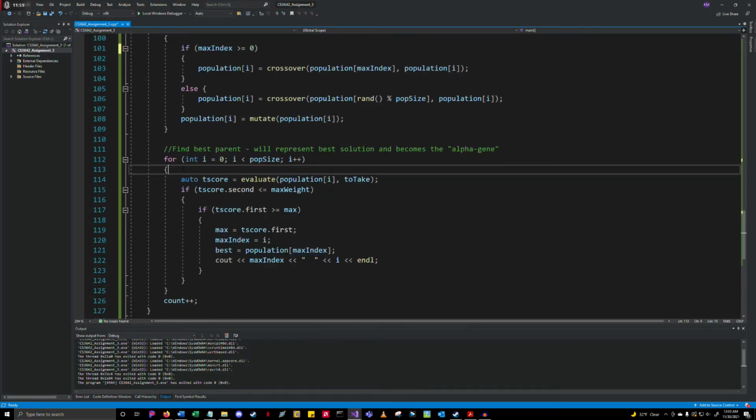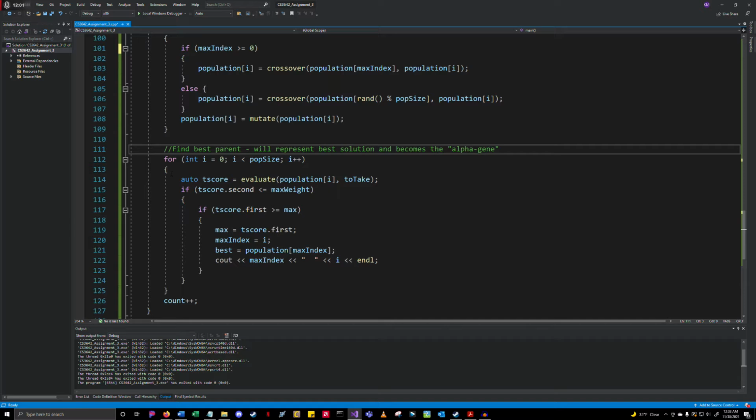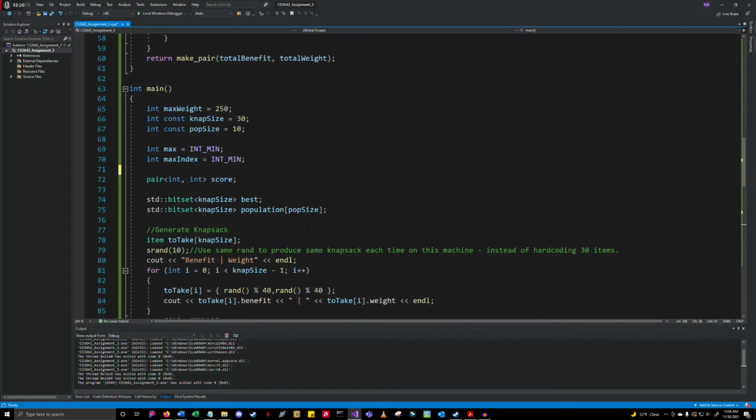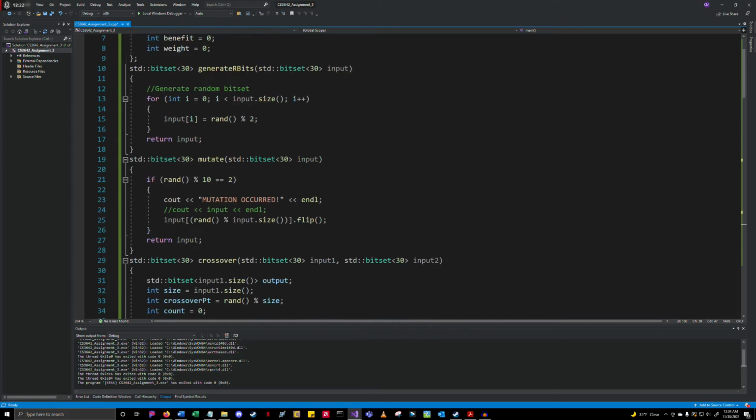But then we find the best parent. Well, I mutate it inside as I do the crossover. After I do the crossover, I mutate, and it doesn't always return a mutated gene. Sometimes it'll just return the same one. So my mutate is right here.